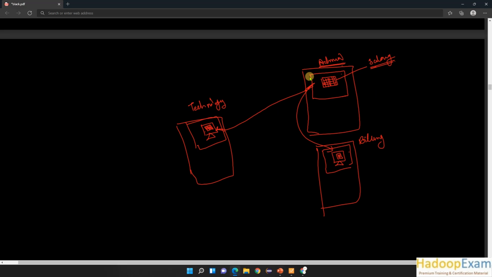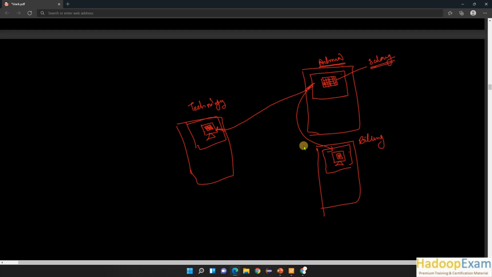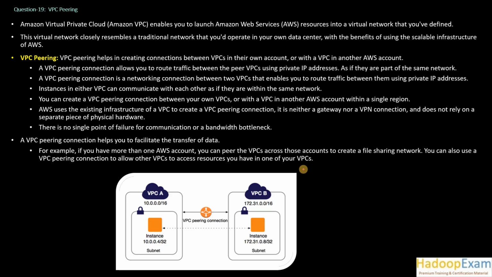Obviously we are creating all resources under a VPC only. This virtual network closely resembles a traditional network you would operate in your own data center, with the benefit of using the scalable infrastructure of AWS.